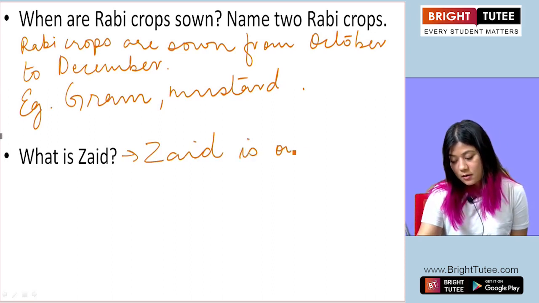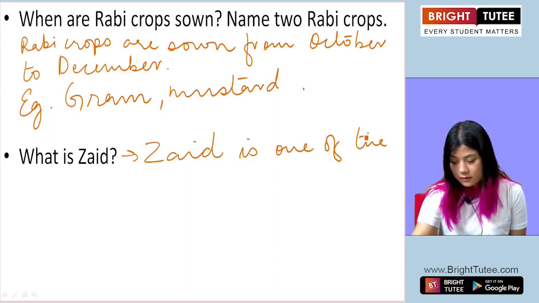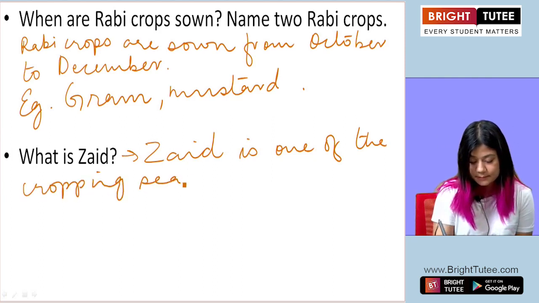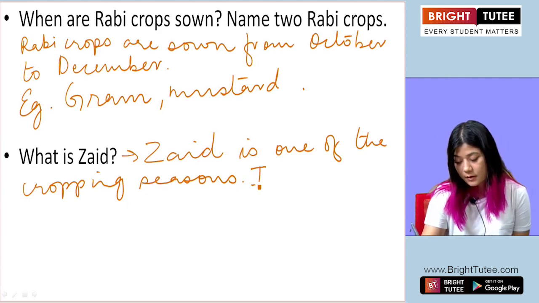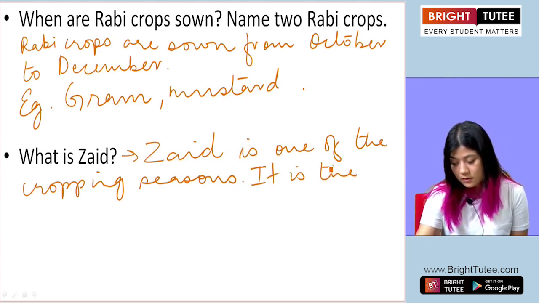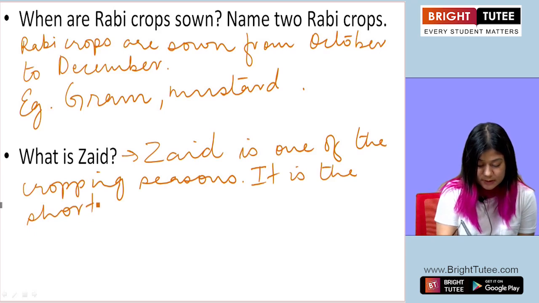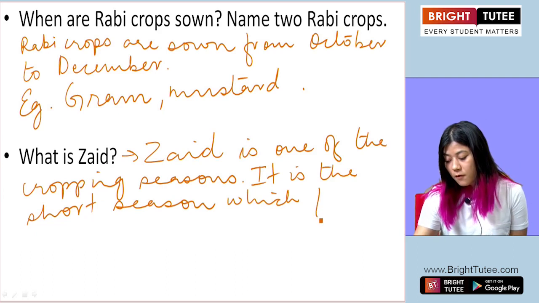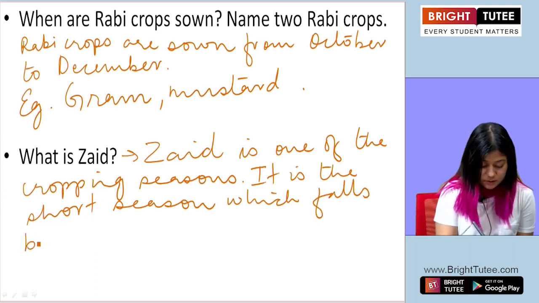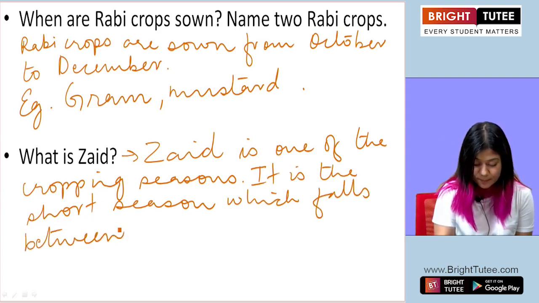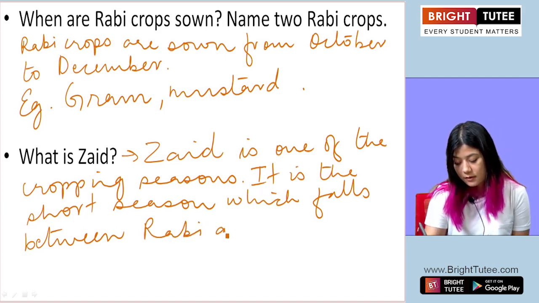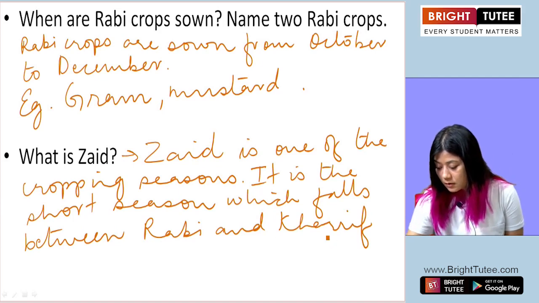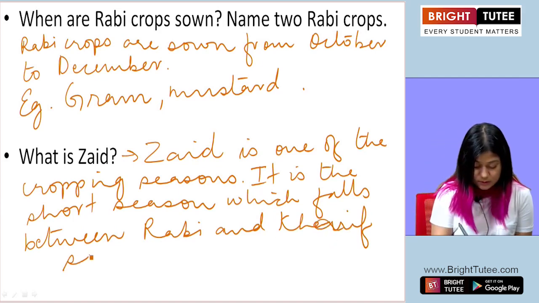The next question, what is zaid? Zaid is one of the cropping seasons. It is the short season which falls between rabi and kharif seasons.